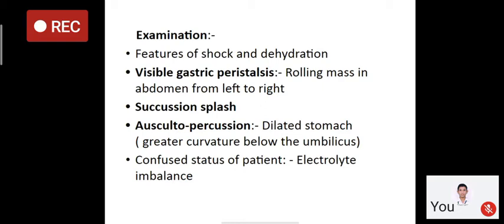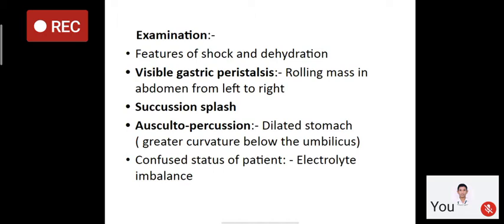So on shaking, it will produce a splashing sound. So it is the characteristic of the gastric outlet obstruction. And on auscultopercussion, we put the stethoscope in the epigastric region and we start scratching from center to the periphery from the left side of the abdomen or from the left hypochondrium.